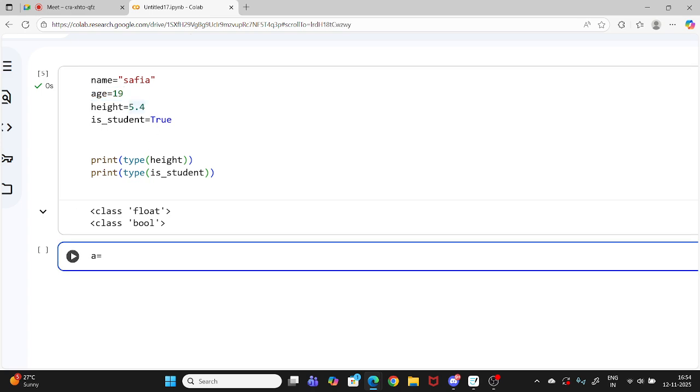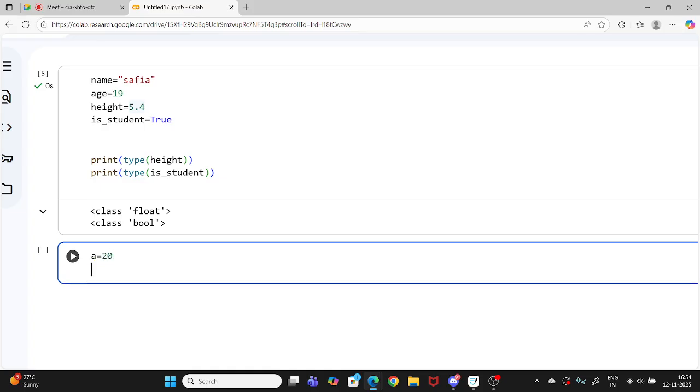It's very clear what 19 is. If I take a is equal to 19, you won't know what it is. You can assume maybe it is your age or something else. So you can take any variable name, but it is usually preferred in companies that you take good variable names. But here I'm taking a is equal to 20.